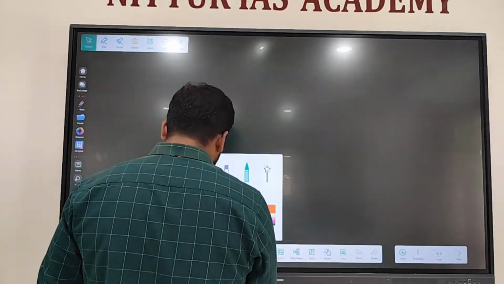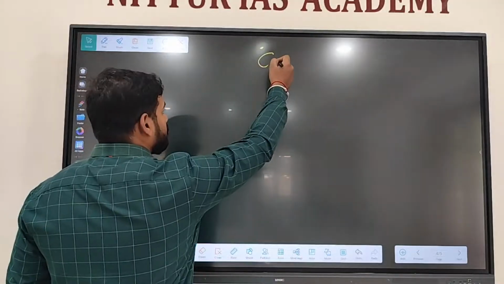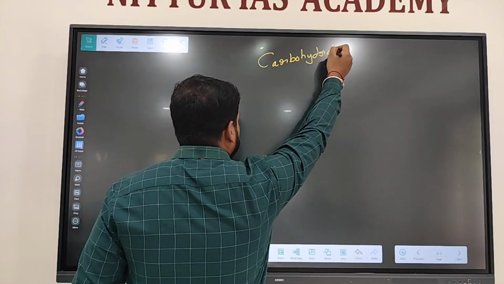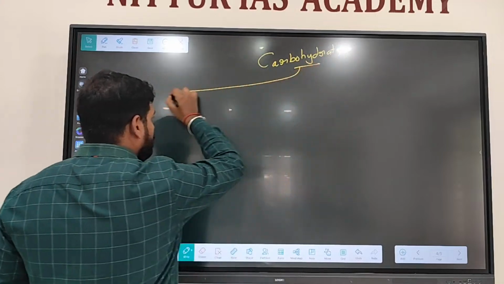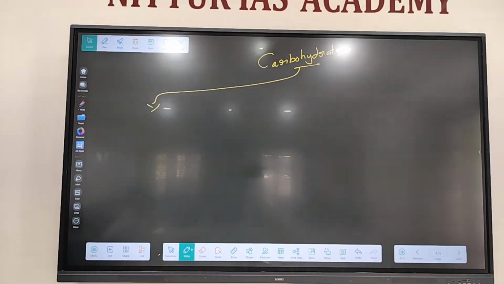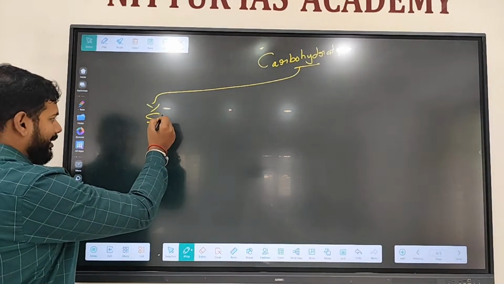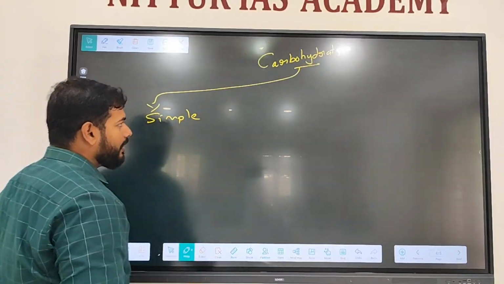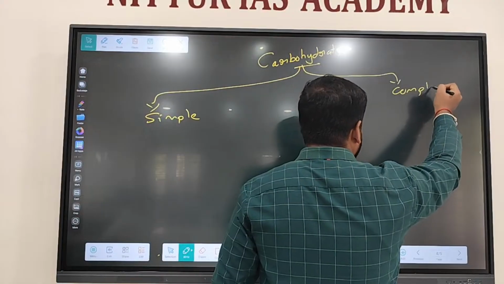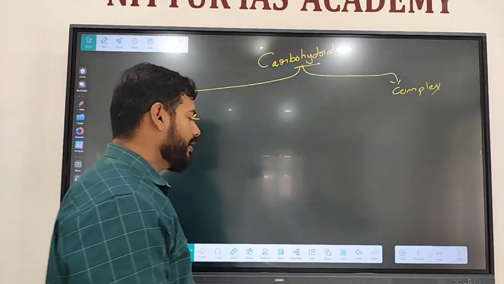Carbohydrates are classified into simple carbohydrate and complex carbohydrate.